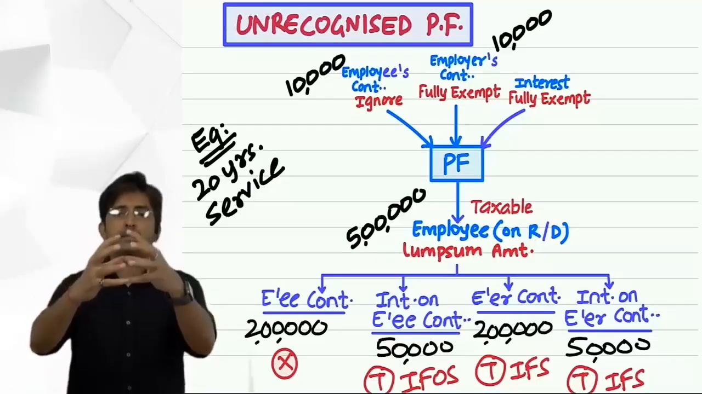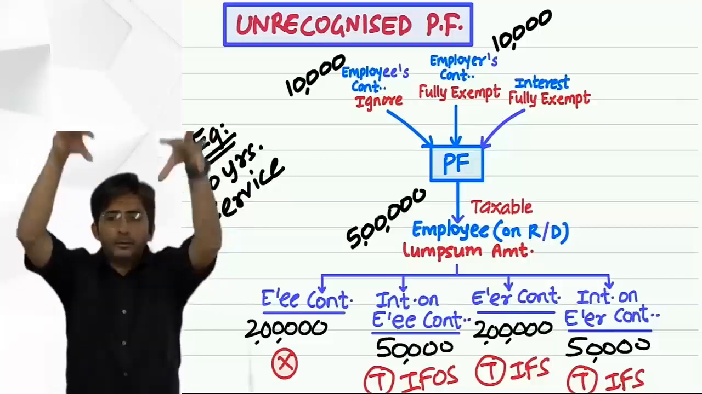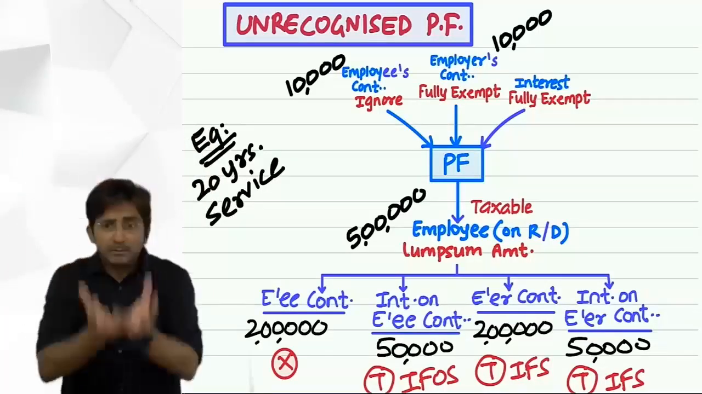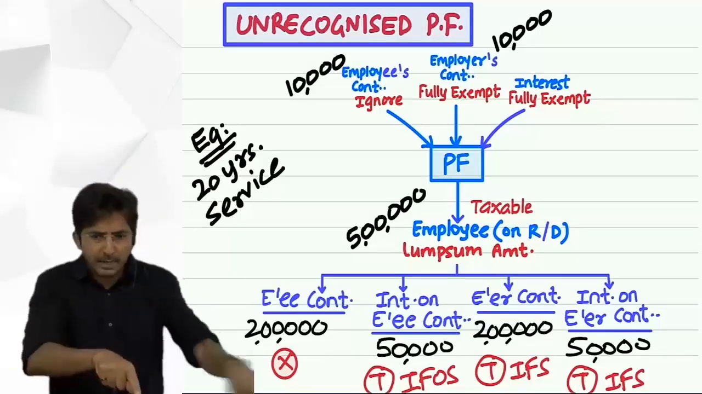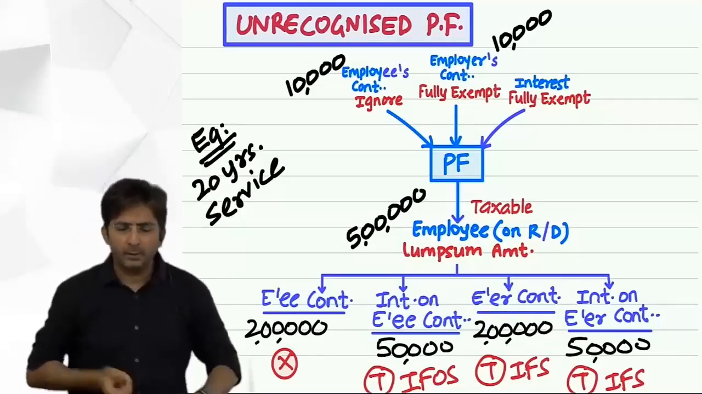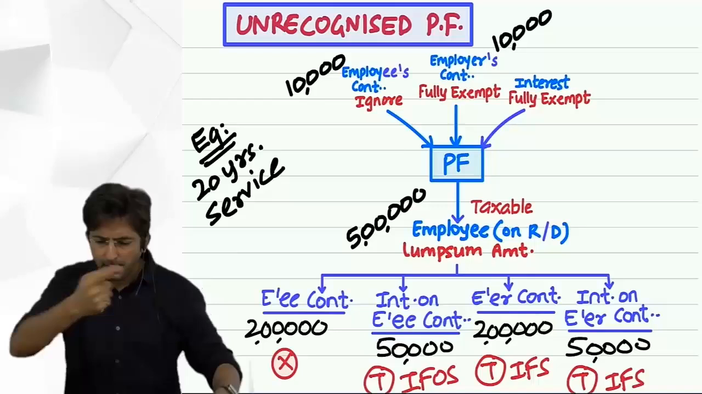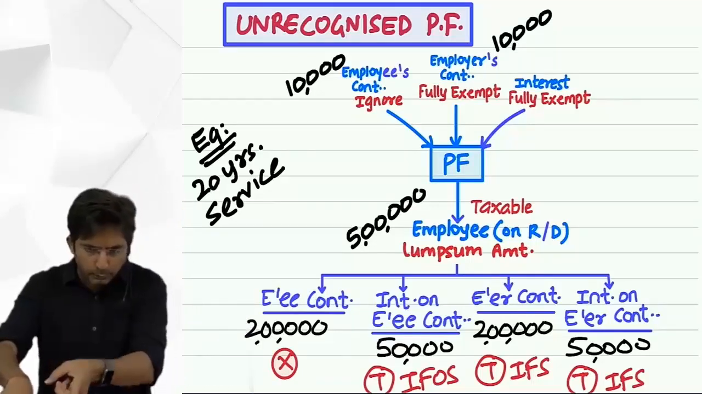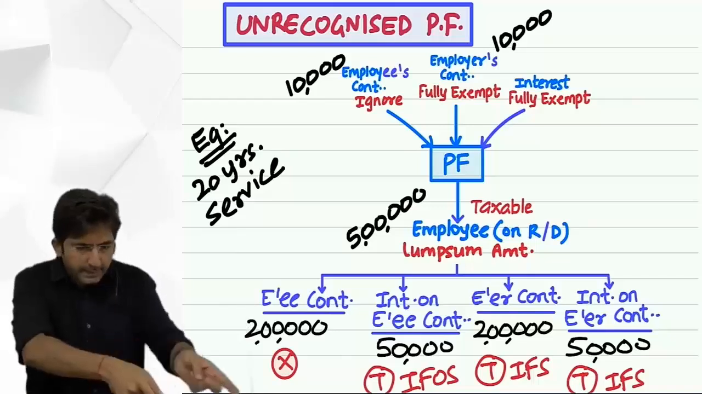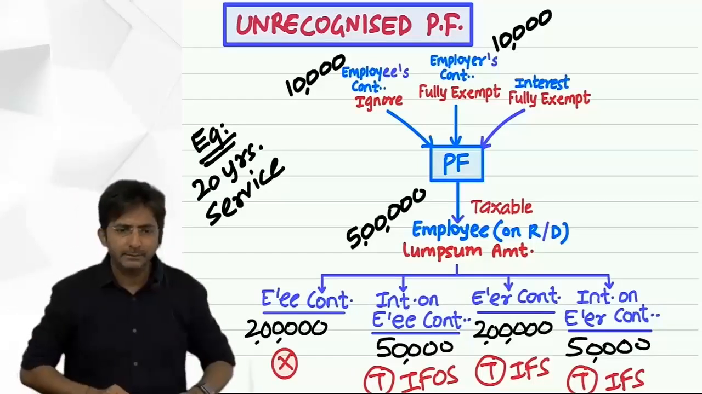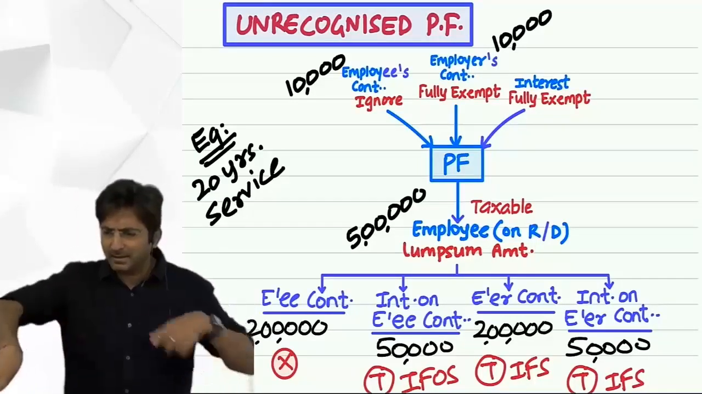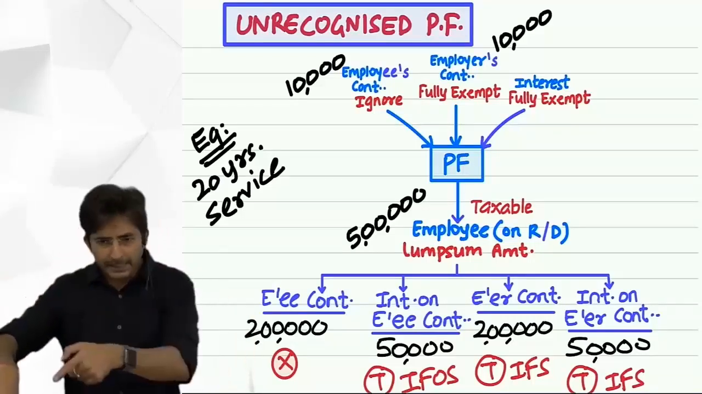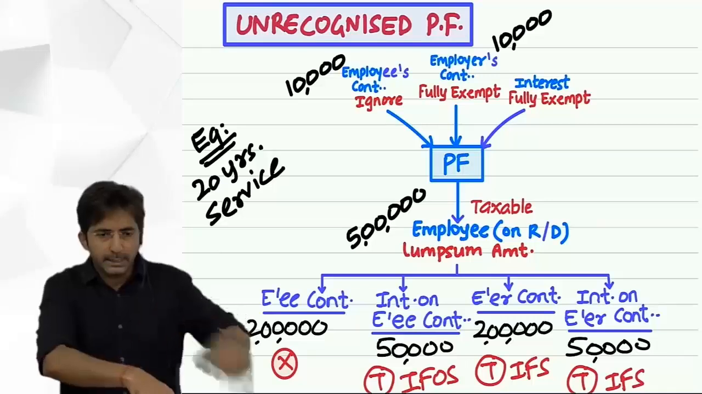Look, in unrecognized provident fund, when money is accumulated, it's fully exempt. But at the end, when you get the lump sum amount, it is split into 4 parts. What are these 4 parts? Employee's contribution, ignore. Interest, income from other sources. Employer's contribution, interest, income from salary. I am drawing the chart. The 4 parts mean employee's contribution, interest on that, employer's contribution, interest on that.